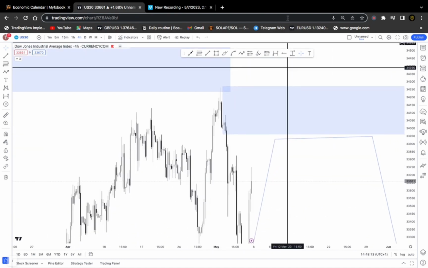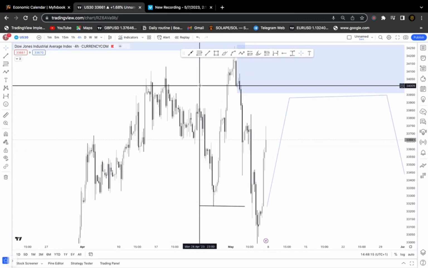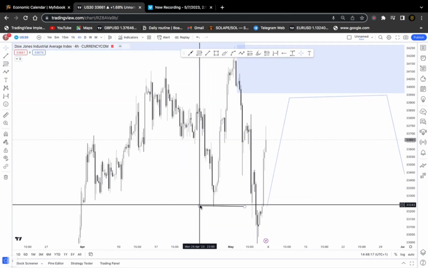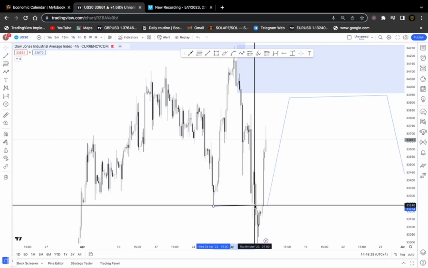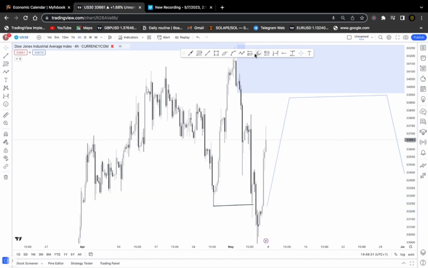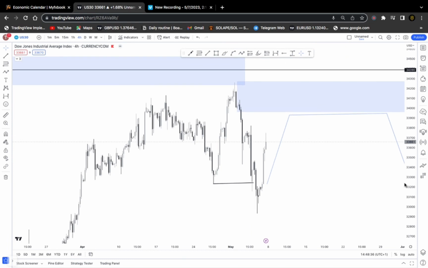Now, putting in more details on our chart, we could see a perfectly formed change of character. This change of character is very, very perfect. Remember in our previous video we talked about what a change of character is. A change of character, like we said, is the first indication that tells us that this market is about to shift structure. It's about to move from either a bullish scenario to a bearish scenario, or from a bearish scenario to a bullish one. So we have our change of character formed at that level there.